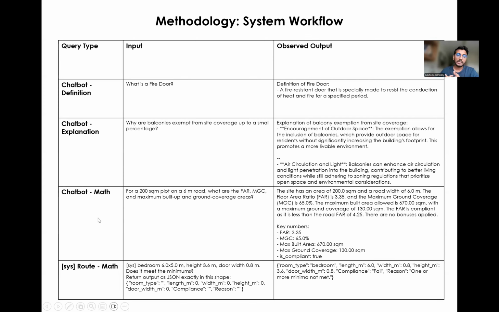In the chatbot math route, I am asking math queries like for a 200 square meter plot, what will be the FAR, MGC? On the right hand side, you can see the observed output is something like this, that I am getting the FAR, MGC, and max value. That's the very deterministic output. And when I'm using the Rhino+Grasshopper route, I'm just adding a sys prompt in front of the queries. So that actually makes the system give a strict JSON output.